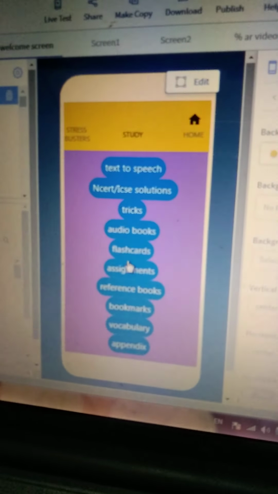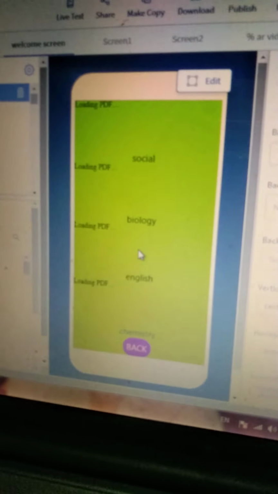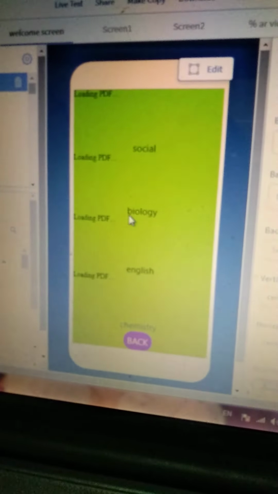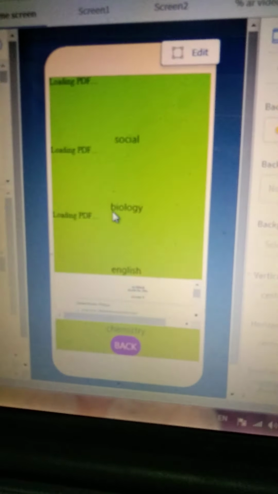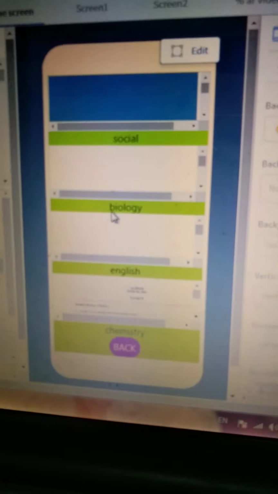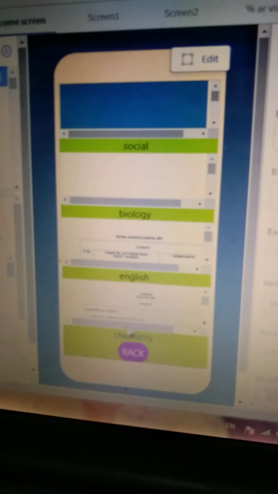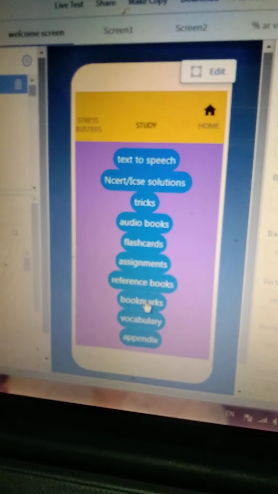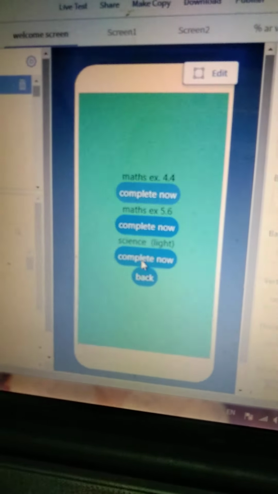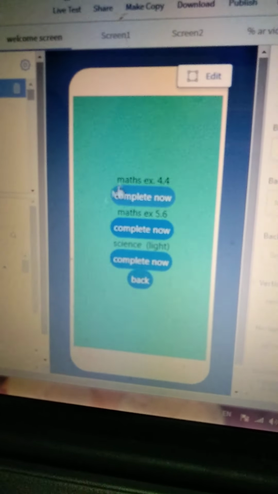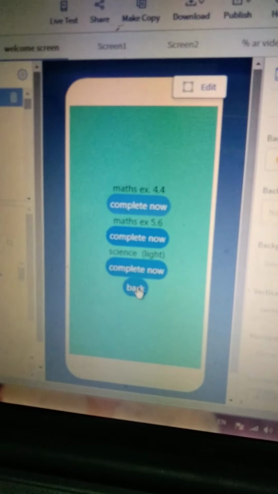Next is flashcards. The basic concept behind flashcards is like the summary of every lesson, because the summary of every lesson helps the students to memorize better. So this also I introduced in the form of PDFs. We'll go back. Next is assignments. I introduced this because it is very important for a student to complete his or her assignments given by the teacher. So it's just a basic idea.